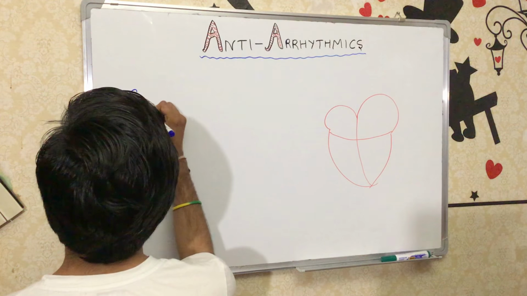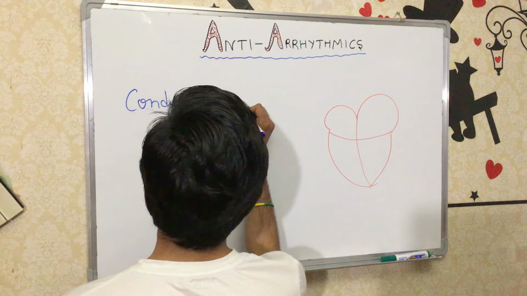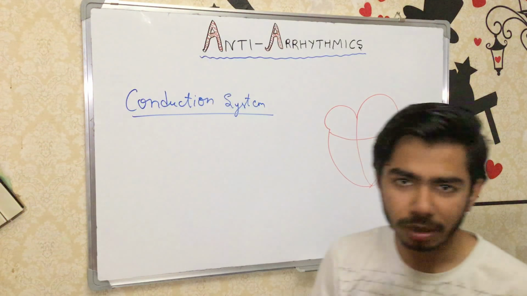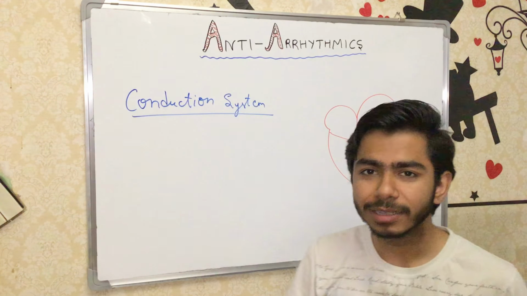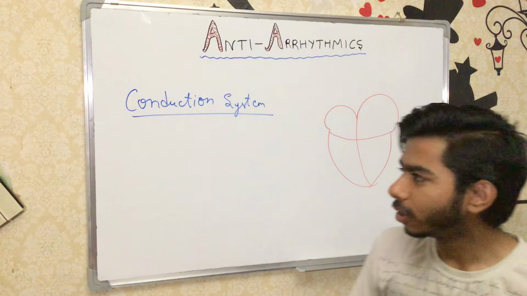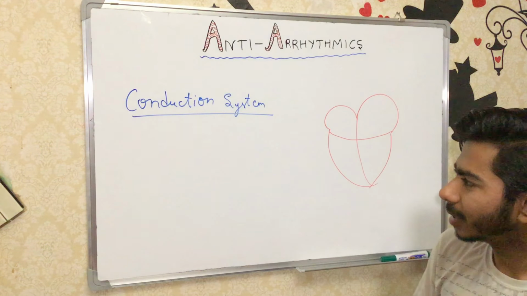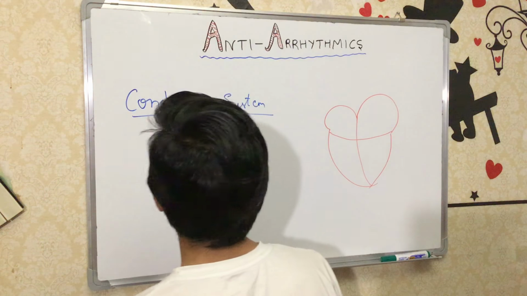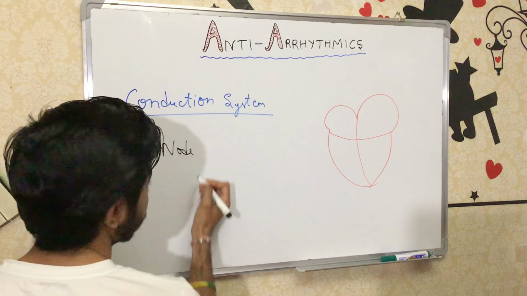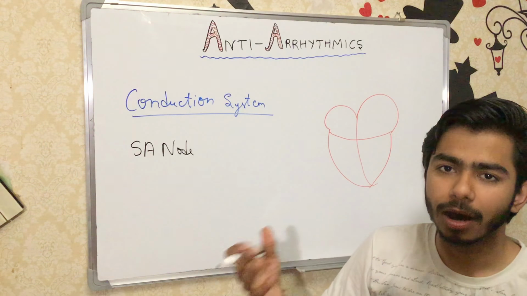What are the parts, what are the elements? After knowing them, we will know about the drugs, because first of all we should know about the arrhythmia and the proper conduction system which is running in our heart. The conduction system mainly consists of 5 elements, as I already told you. These elements are, first of all, the sinoatrial node, SA node, or more popularly we also call it the pacemaker for our heart.